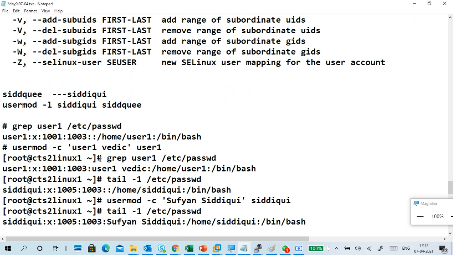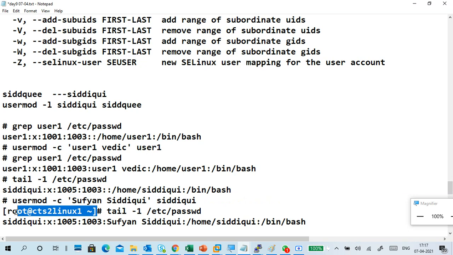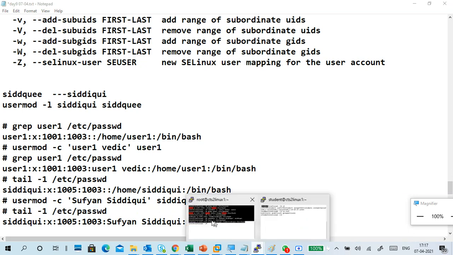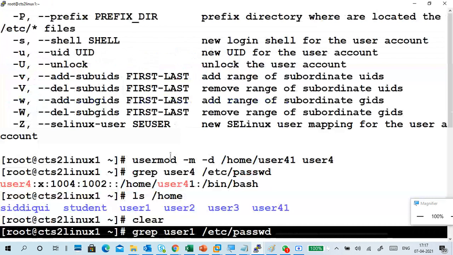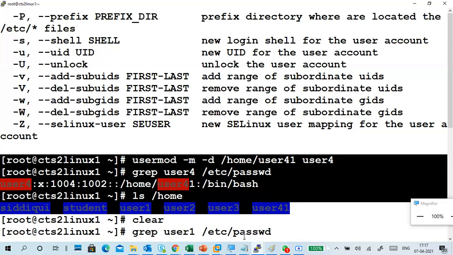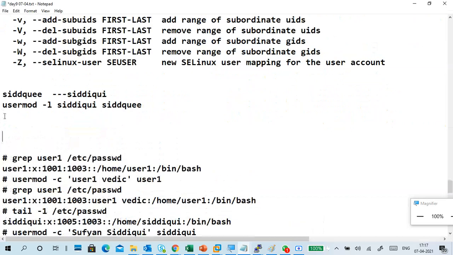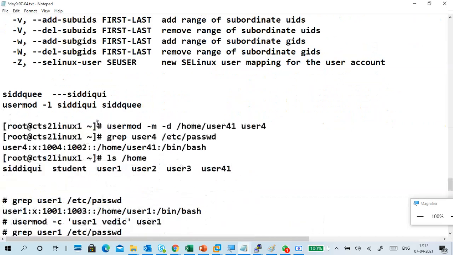So this is the adding a comment part. What is the previous command I used? That one. Okay. Previous one. Also, we used this one, right, to change the home directories in usermod. Anyway, we did that one, so we can copy it. If you can, try it once.